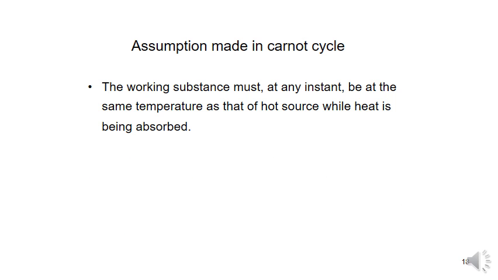So, what are the assumptions made in the Carnot cycle? The working substance must at any instant be at the same temperature as the hot source while heat is being absorbed. We already discussed that you have to maintain the same temperature while heat is supplied and while heat is rejected.